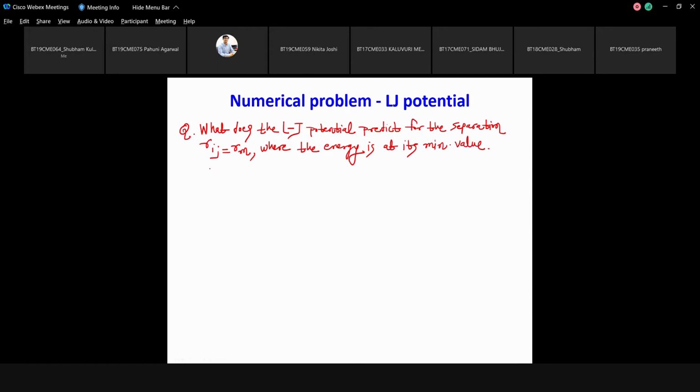Okay. And A has been given as 10 raised to power minus 77 joule meter power 6, and B is given as 10 raised to power minus 134 joule meter power 12.